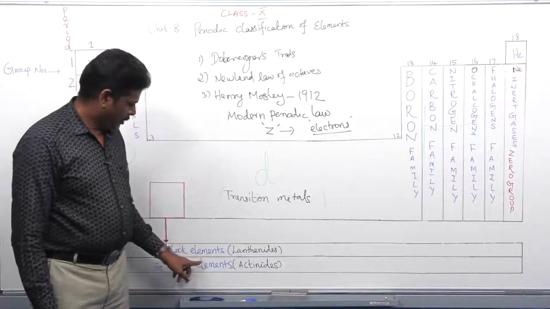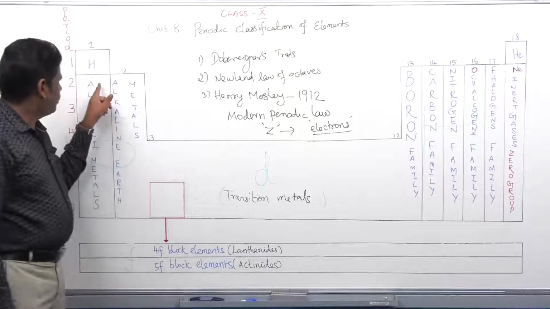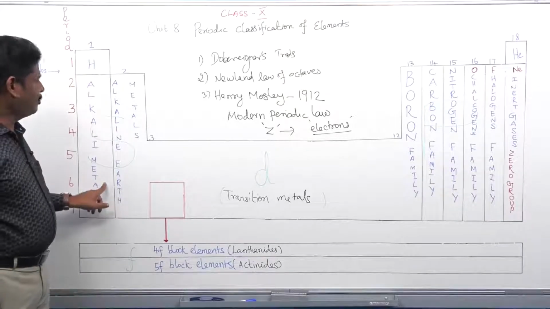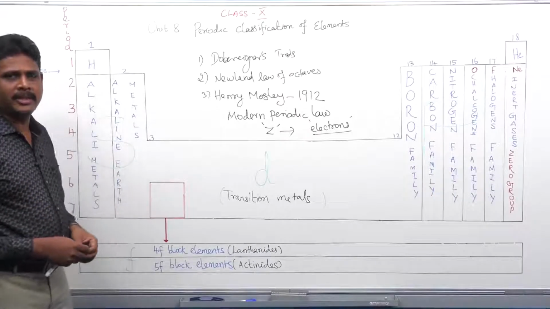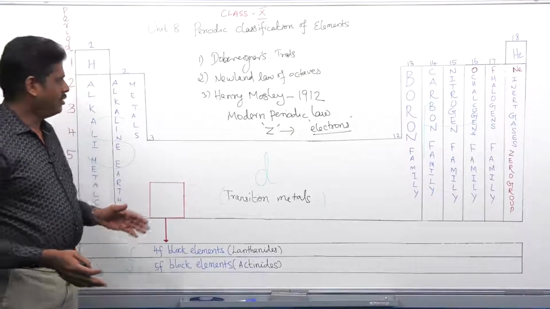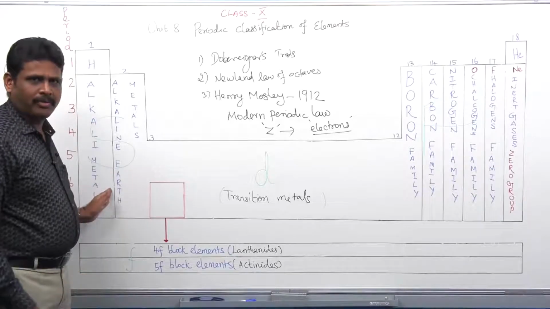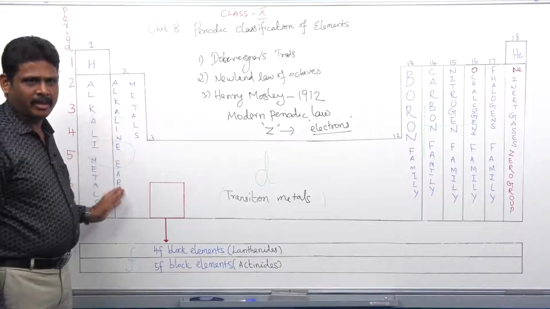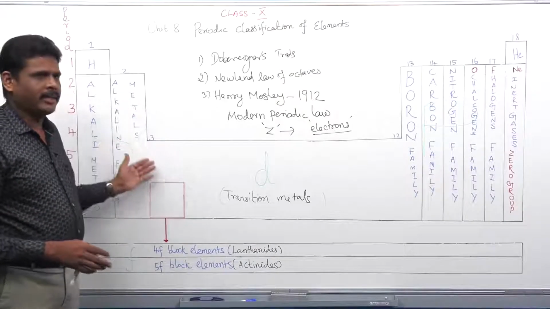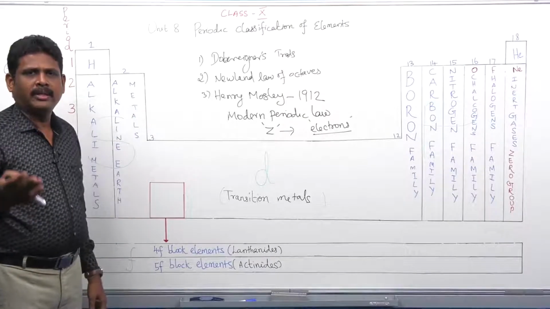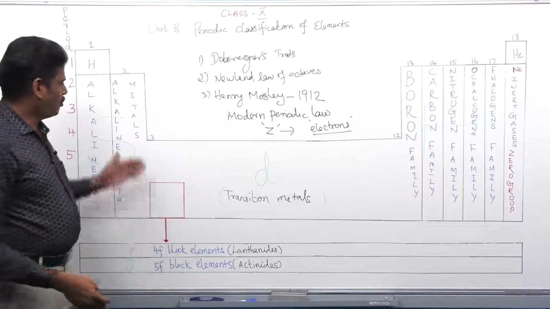In a group, we are going to see that all the elements in the same group will have the same chemical properties. Why do they have the same chemical properties? As we know earlier, these elements have the same number of valence electrons, so they have the same chemical properties, but not at all in the physical properties. Physical properties like melting point, boiling point, and density may vary from one another.